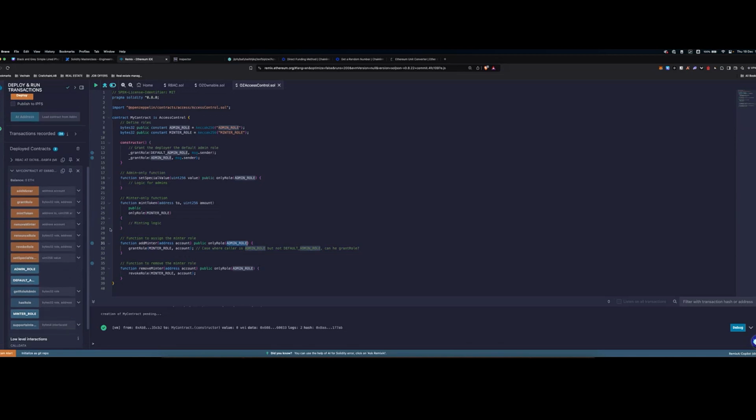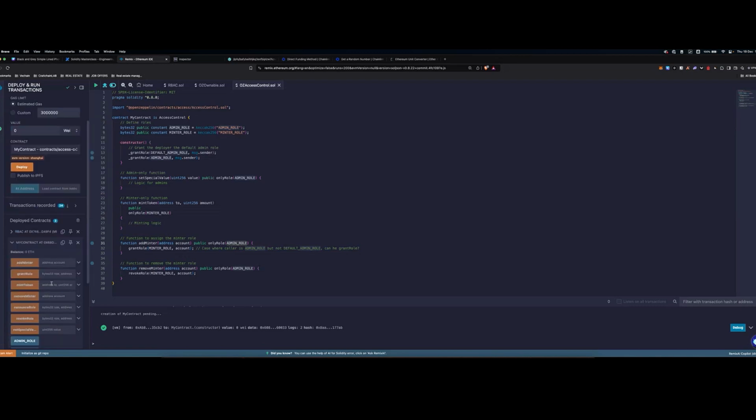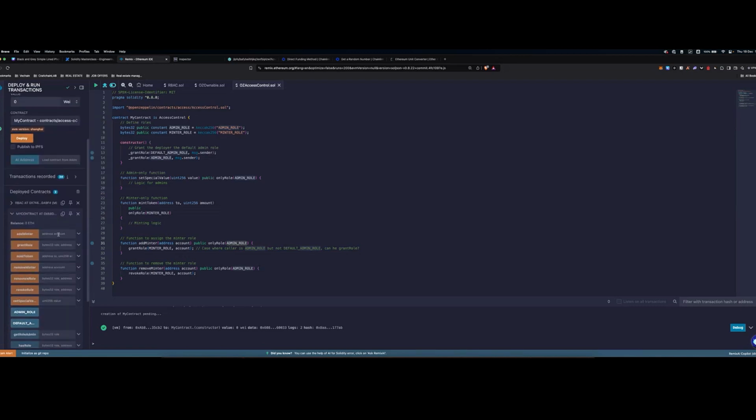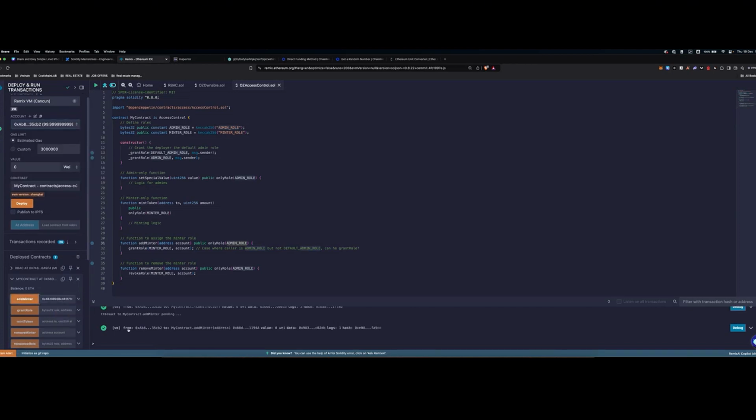So let me quickly showcase this. So we have this account here. Okay, the second account is the deployer. Now, if we go and do addMinter, say we add the third account, okay? Let's copy this address, go back to the second account, we go to addMinter, and this works, okay?